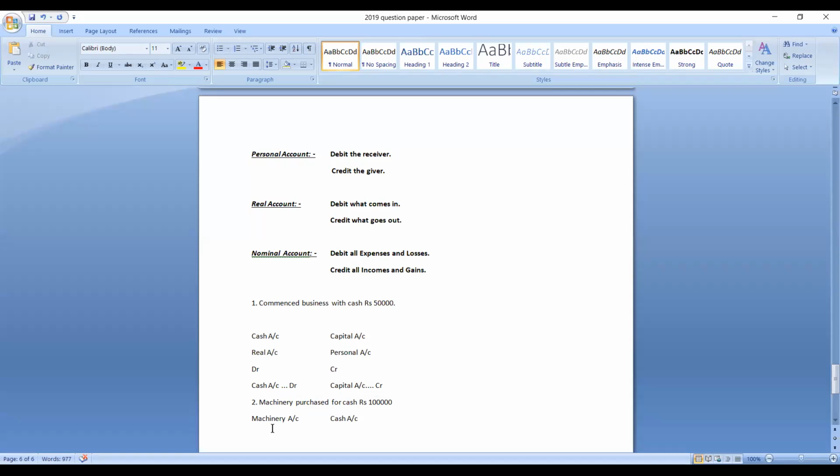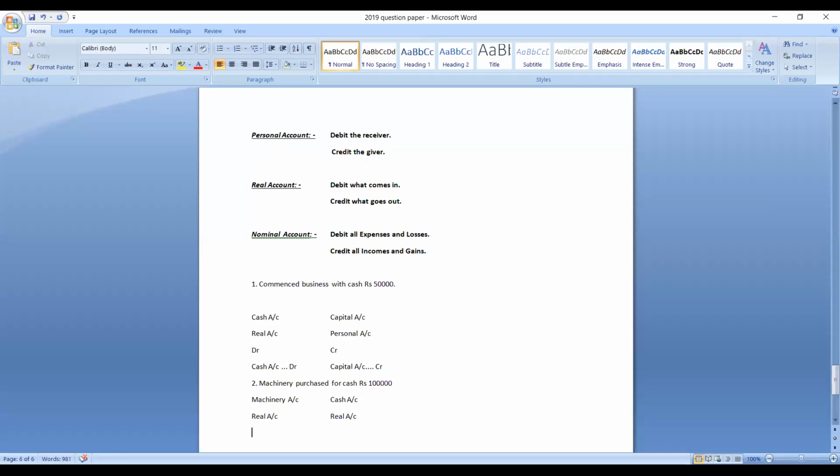Machinery is an asset, right? If it is an asset, then it belongs to real account. Then cash account is also an asset, so it also belongs to real account. Now based on the situation, both are real accounts, so it is not at all difficult for you to decide which account should be debited and which account should be credited.